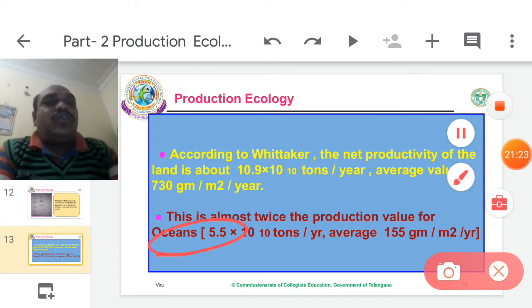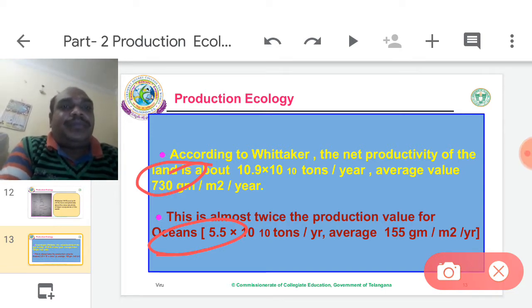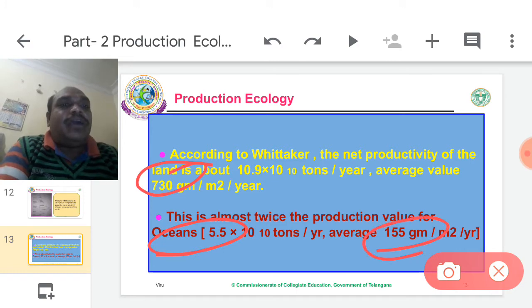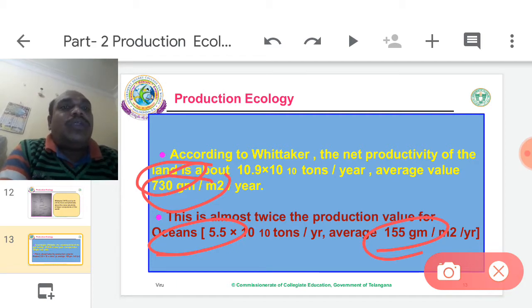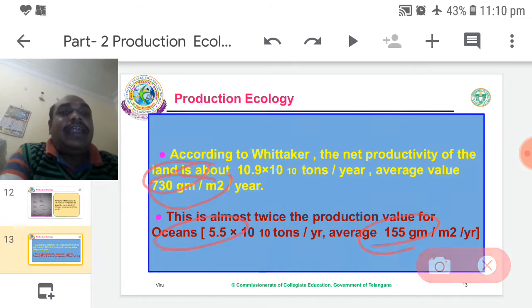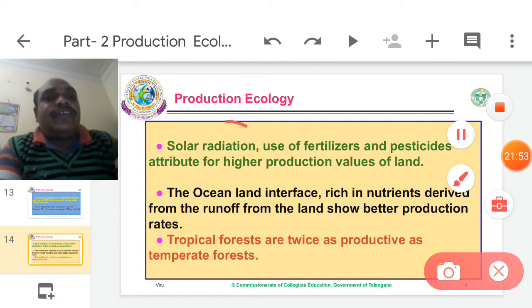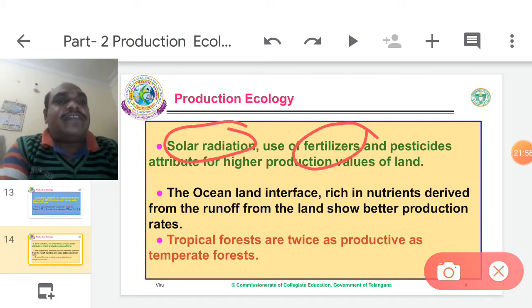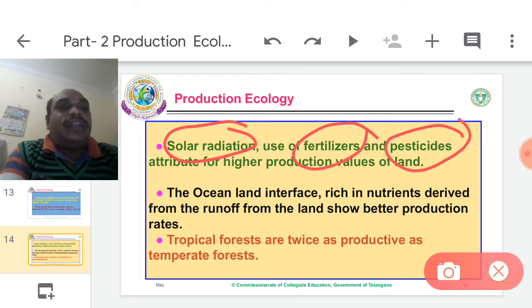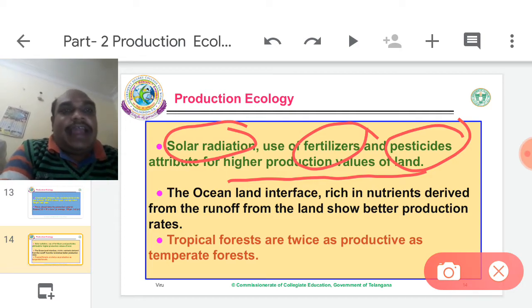So, comparing ocean and land, where land means cropland: oceans produce just 155 grams, but land produces 730 grams. Not only double, it is almost 4-5 times greater when comparing land and ocean. Solar radiation, use of fertilizers and pesticides contribute to the higher production values of agriculture land.